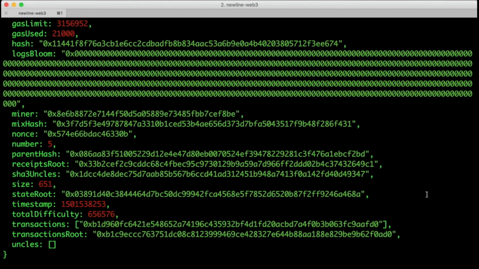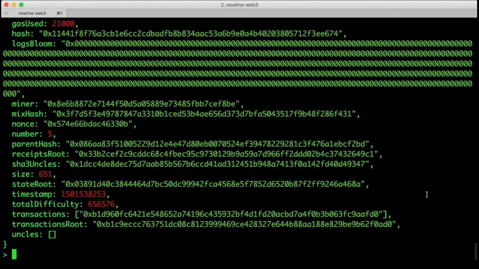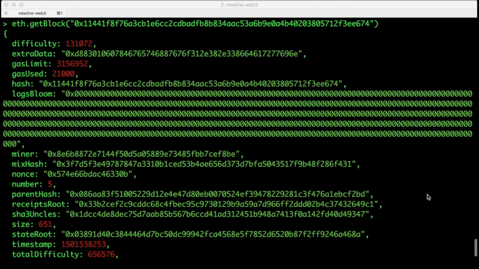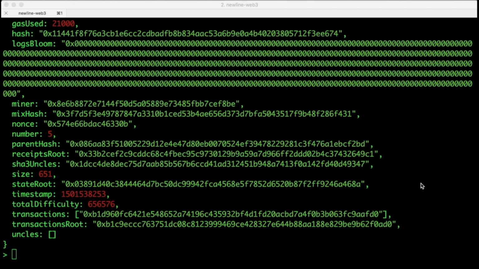Each block stores a reference to its parent block, and we could look up the parent block by using the parent hash. And if we looked at parent hash, we would see a list of transactions there, and then we could look at its parent and so on all the way back to the original Genesis block. This idea of a block being parented by another block is the chain part of a blockchain. Every transaction that has ever happened in Ethereum can be found this way.